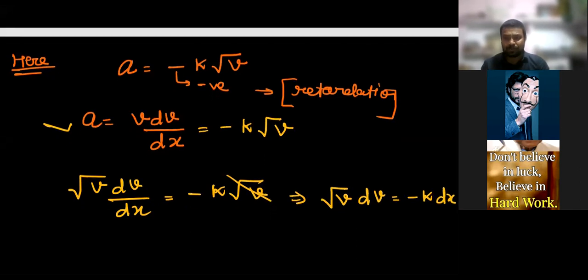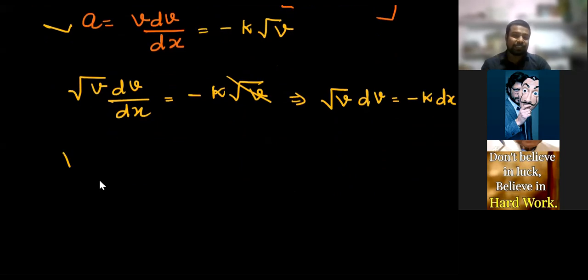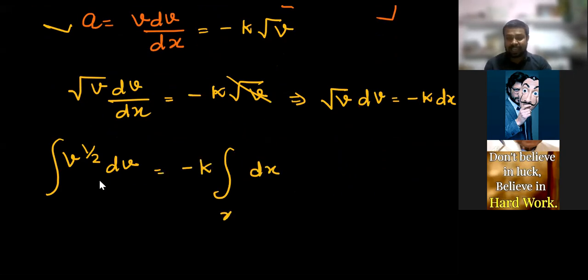Okay, so please do the integration on both sides. It's v to the power 1 by 2 dv integration is equal to minus k integration dx. Let us see, at x equal to 0, the velocity is v naught. In the question, this is given at t equal to 0, the velocity is v naught. And x is the total distance at which velocity is 0. Finally, it will be at rest.